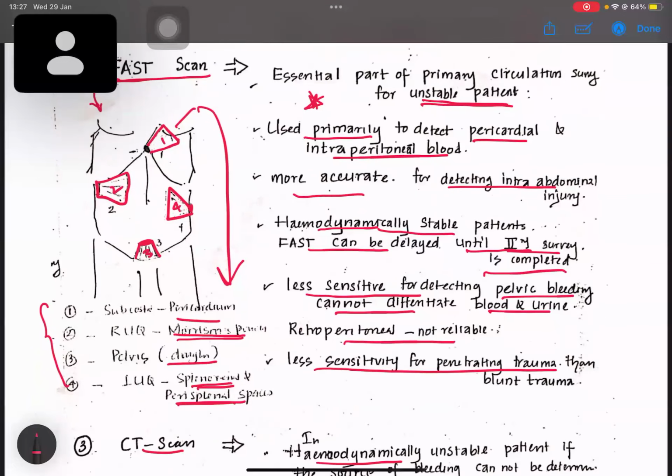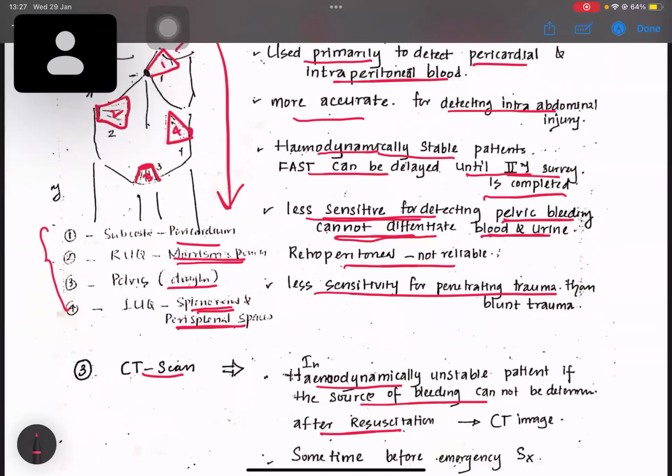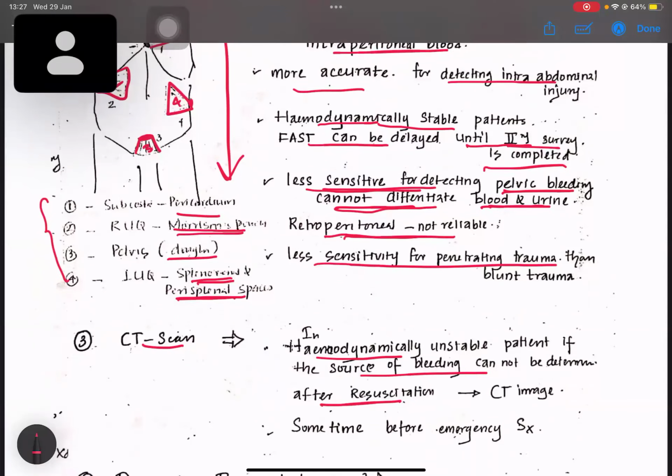These are the limitations. The FAST scan is less sensitive for detecting pelvic bleeding, and we cannot differentiate whether it's blood or urine in the pelvis. So we don't rely on the FAST scan when there's pelvic bleeding. Retroperitoneal bleeding also won't be reliably detected because it's an ultrasound scan, and retroperitoneal organs cannot be seen clearly. It also has less sensitivity for penetrating trauma than for blunt trauma.